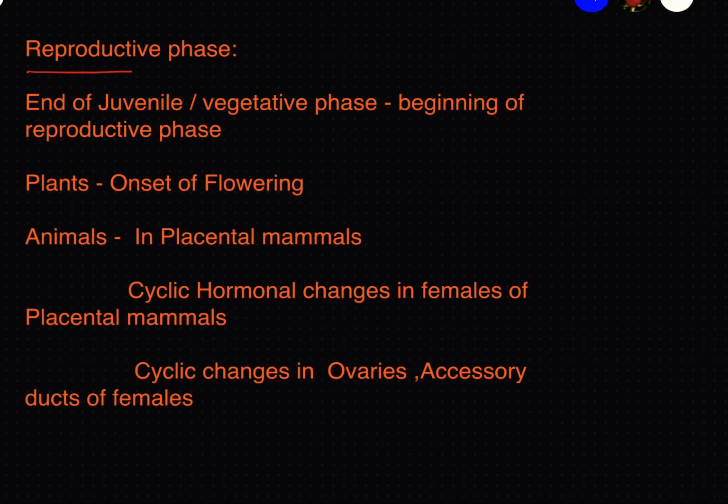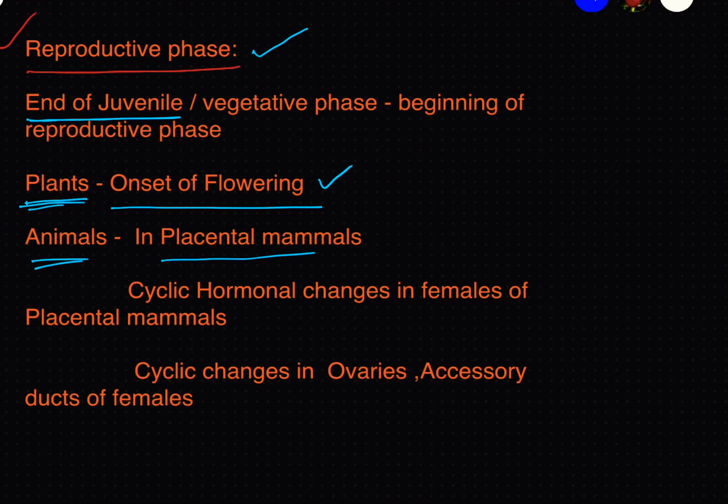Onset of reproductive phase is the end of the juvenile phase. So as you can see, as soon as the organism reaches sexual maturity, that is the end of the juvenile phase and the start of the reproductive phase. In plants, the onset of reproductive phase is very clearly seen with the onset of flowering. So we all should understand that whenever a plant starts flowering, that means the reproductive phase has begun in that particular plant. Whereas in animals, the reproductive phase shows some kind of complex changes.